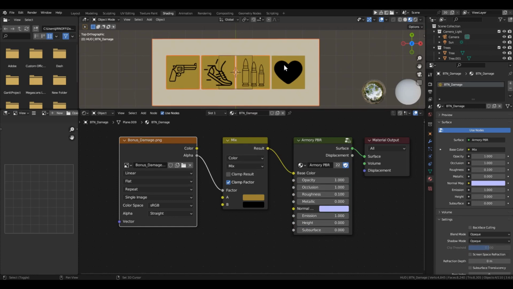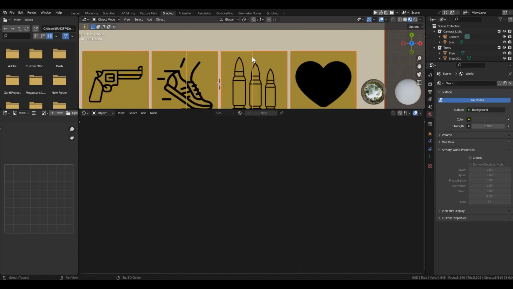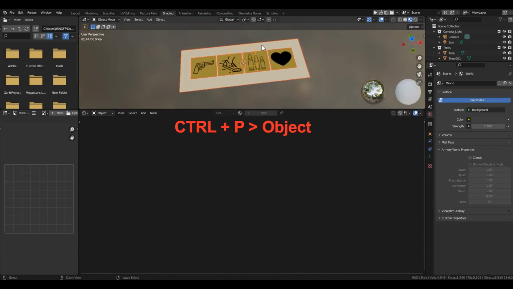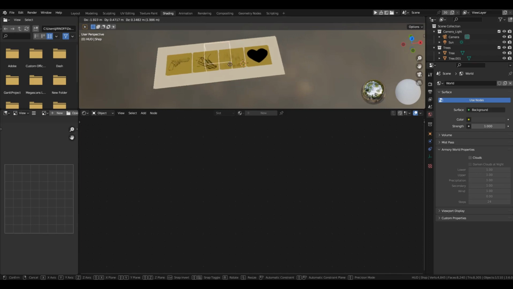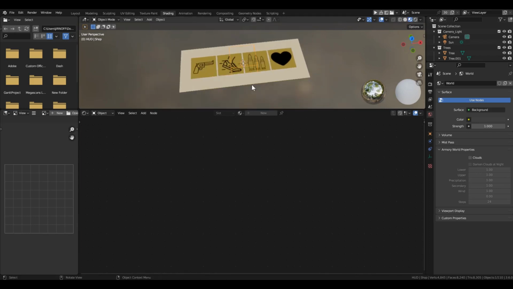Select all 5 objects, then select the dummy. Press Ctrl P and choose Object. Now, if we move the dummy, the entire menu assembled will move with it.